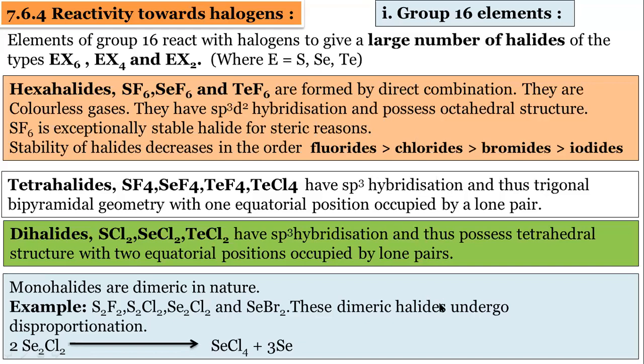So I request you please go through whatever part we discussed today: the chemical reactivity, oxidation states, reactivity towards hydrogen, which is a strong acid, which is a weak acid, which is thermally more stable, oxidation states of the oxygen family, and oxidation states of the halogen family. So I'm going to stop here.